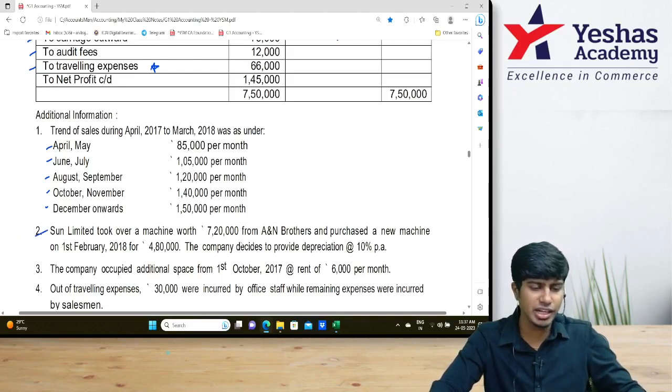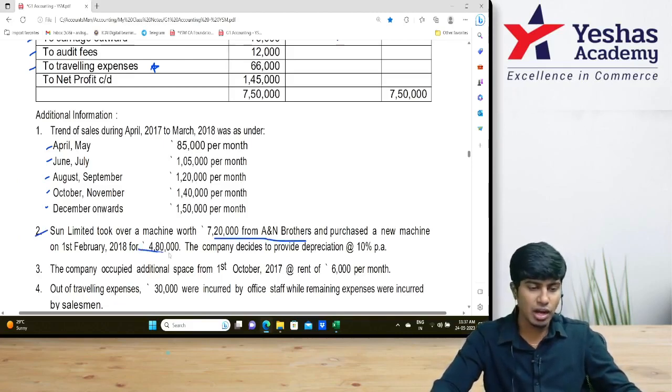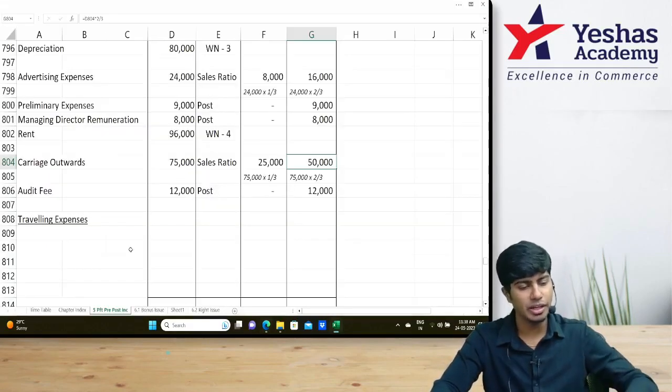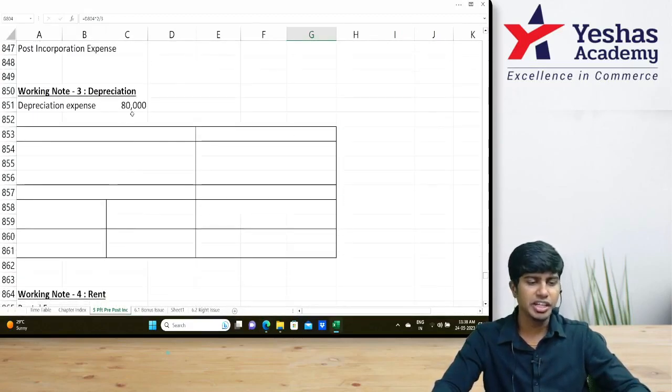What is the value of machinery? 7 lakh 20 was pre-acquired, from A&N Brothers. And 4 lakh 80 is purchased newly at 10%. Date of purchase is 1st of February. Let me write that here. Depreciation. Expense is how much?